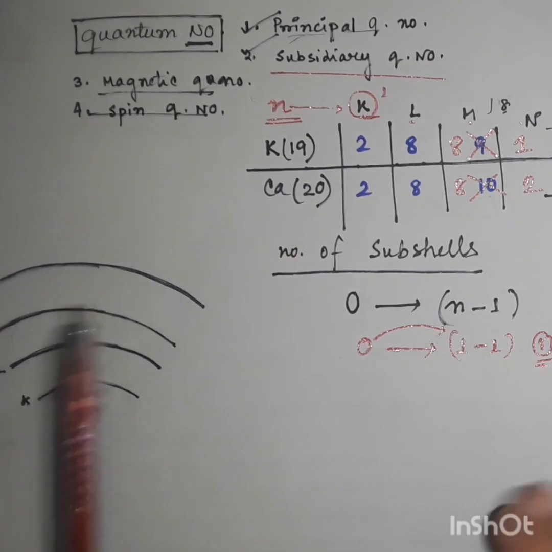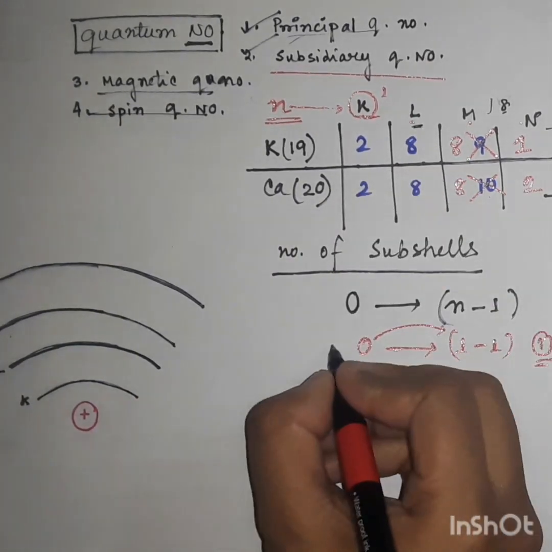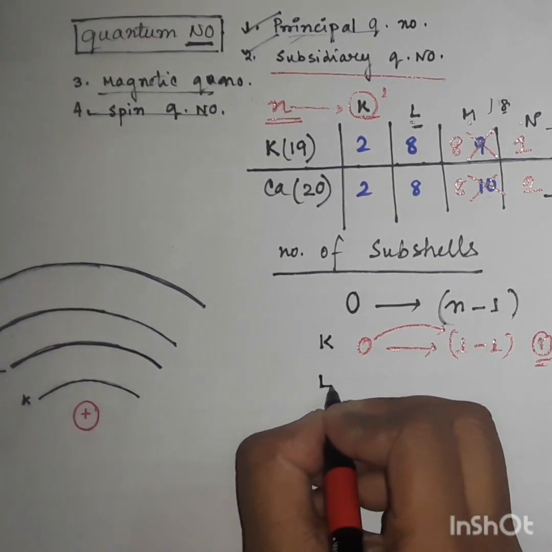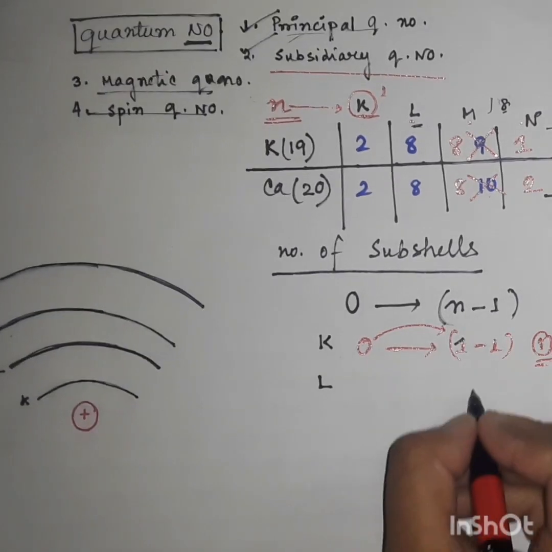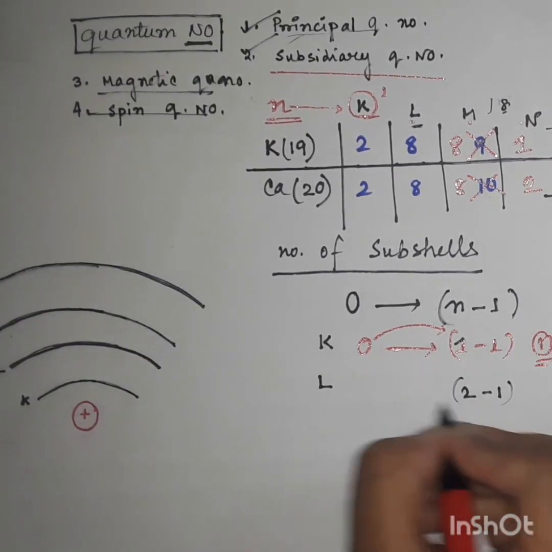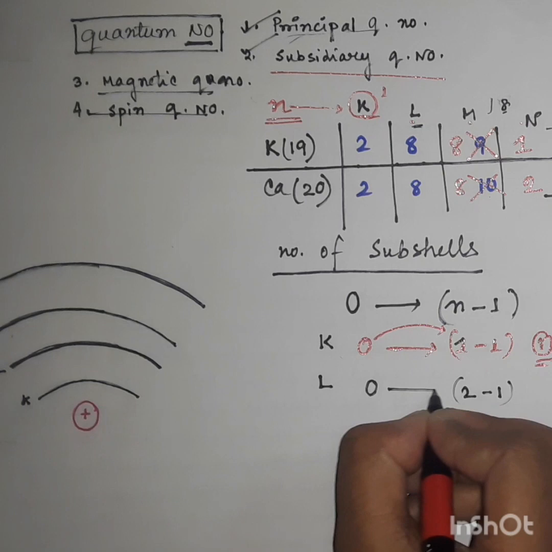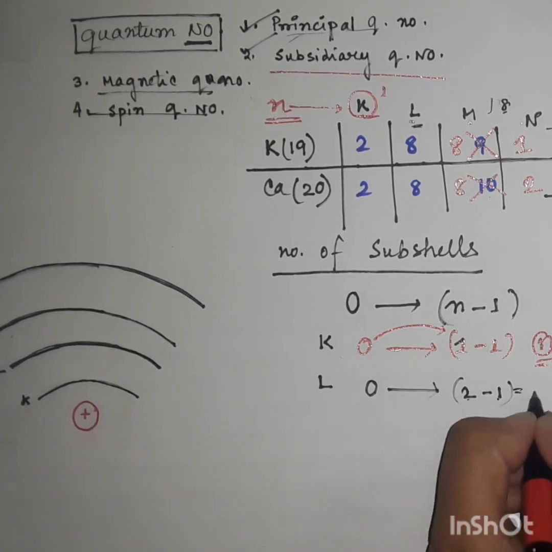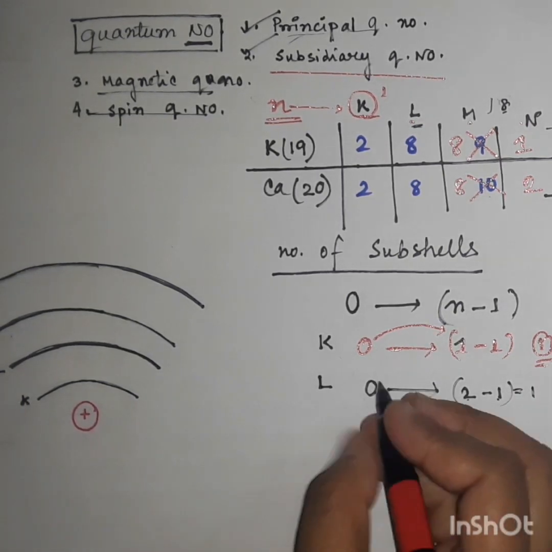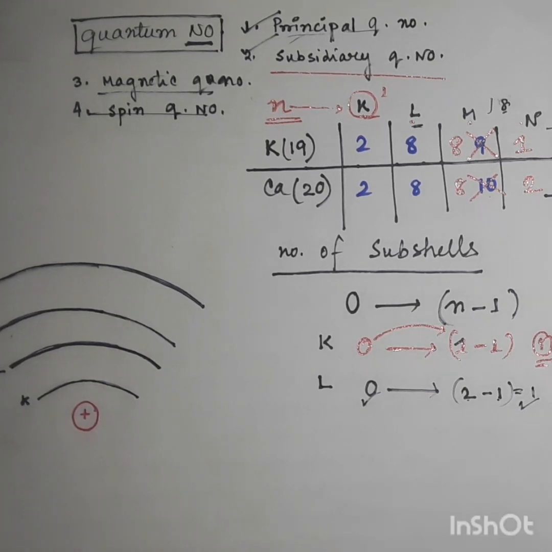Now for the L orbit, the n value is 2, and 2 minus 1 is 1. 0 is obviously a subshell, and then 2 minus 1 means 1. Then there are two subshells present. One is 0 and another one is 1.